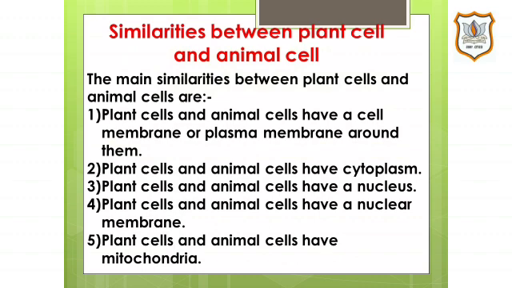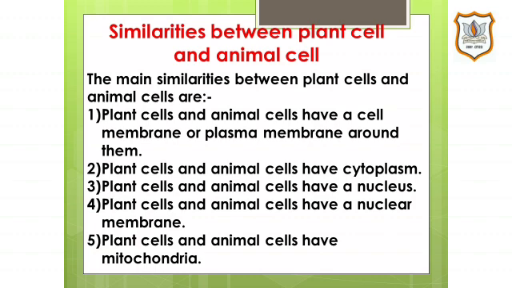Students, these are the similarities between plant cell and animal cell. The main similarities between plant cells and animal cells are: plant cells and animal cells have a cell membrane or plasma membrane around them.